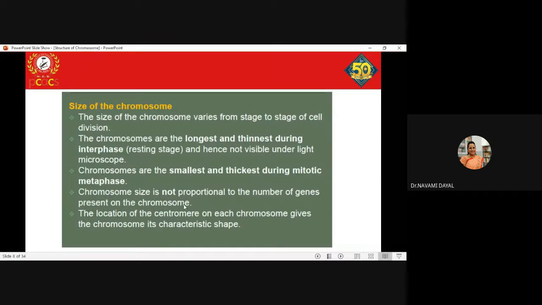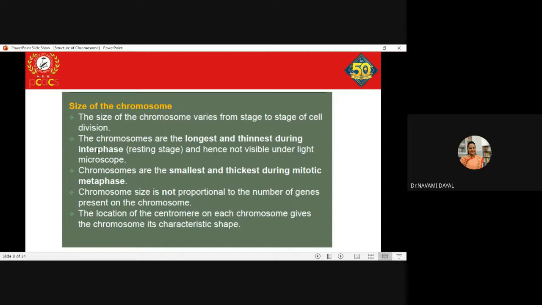It does not mean that if the chromosome size is small then it has fewer genes, and if it is big then it has more genes. The location of the centromere on each chromosome gives the chromosome its characteristic shape. Clear? I hope you know what is a centromere. Yes, ma'am. The position of that centromere along the length of the chromosome, where it is placed, will ultimately decide the shape of the chromosome.